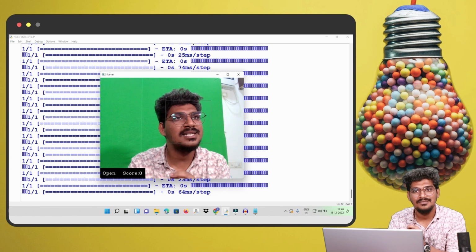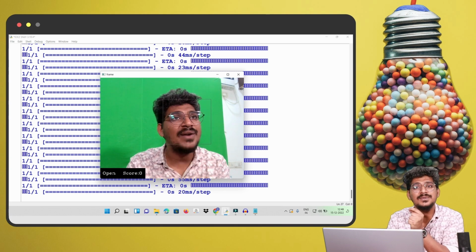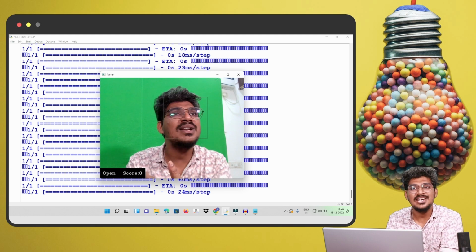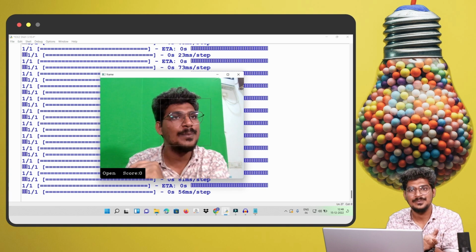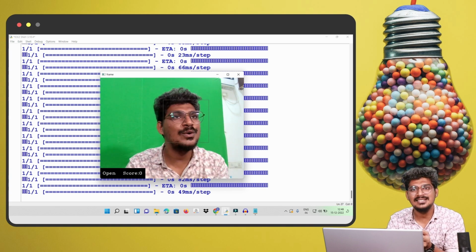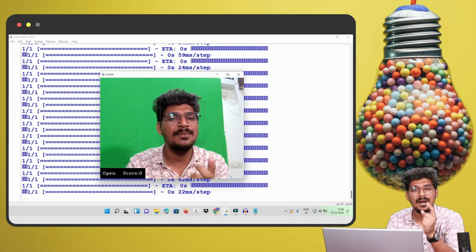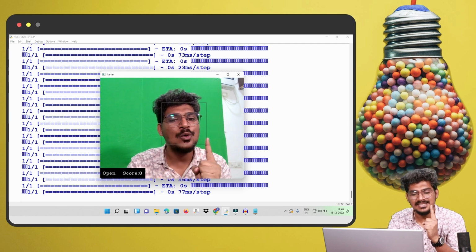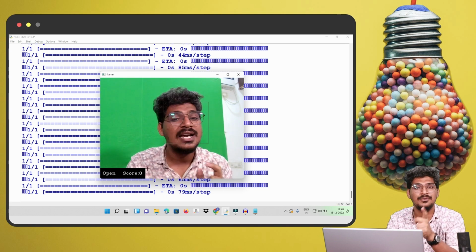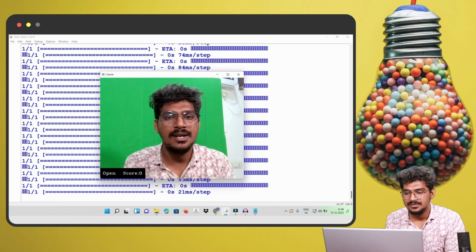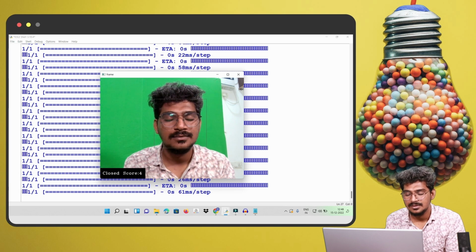If the probability value is 0, then the score will increase. If the probability value is 1, the score will be 0 or below 0. Based on the probability value, or when the notification is closed, the score will increase. You can see the output. Now it is open. Now I am going to close my eye. The value will increase and it is going to alert in red color.